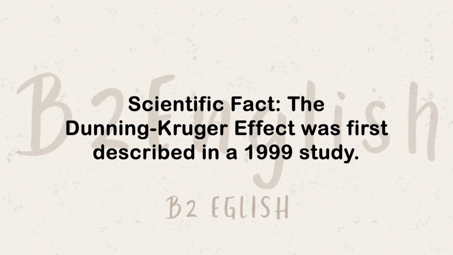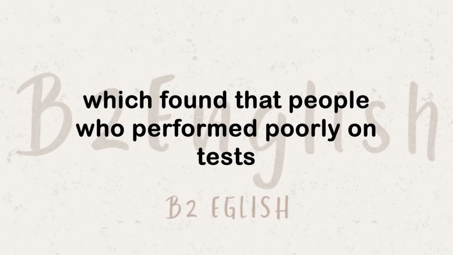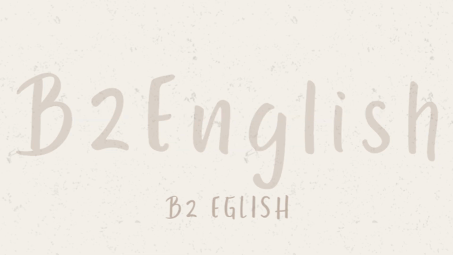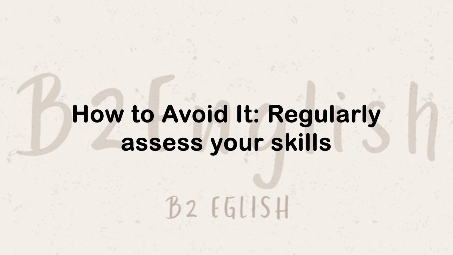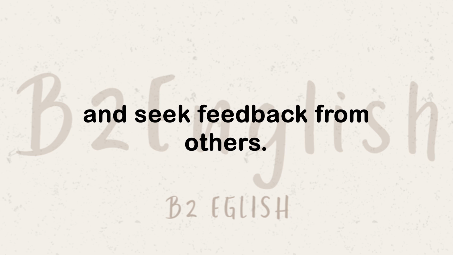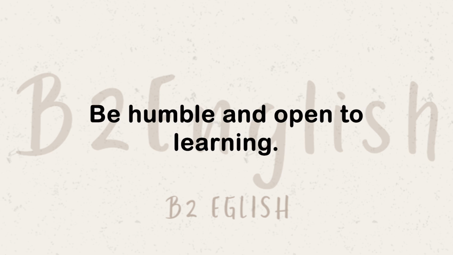Scientific fact: the Dunning-Kruger effect was first described in a 1999 study, which found that people who performed poorly on tests were the most confident in their answers. How to avoid it? Regularly assess your skills and seek feedback from others. Be humble and open to learning.